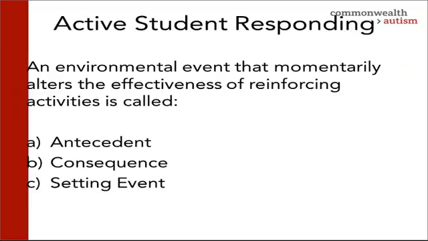Let's do some active student responding. An environmental event which momentarily alters the effectiveness of reinforcing activities is called A, antecedent, B, consequence, or C, setting event. If you answered C, you're correct. An environmental event that momentarily changes or alters the effectiveness of reinforcing activities is called a setting event.